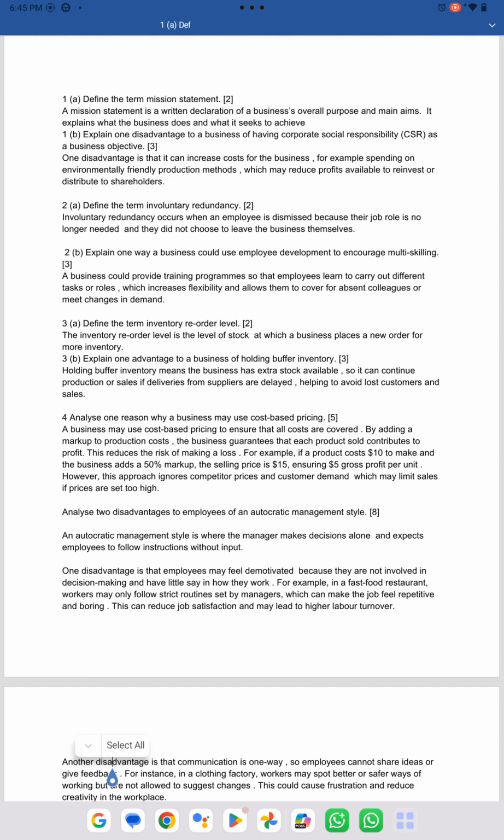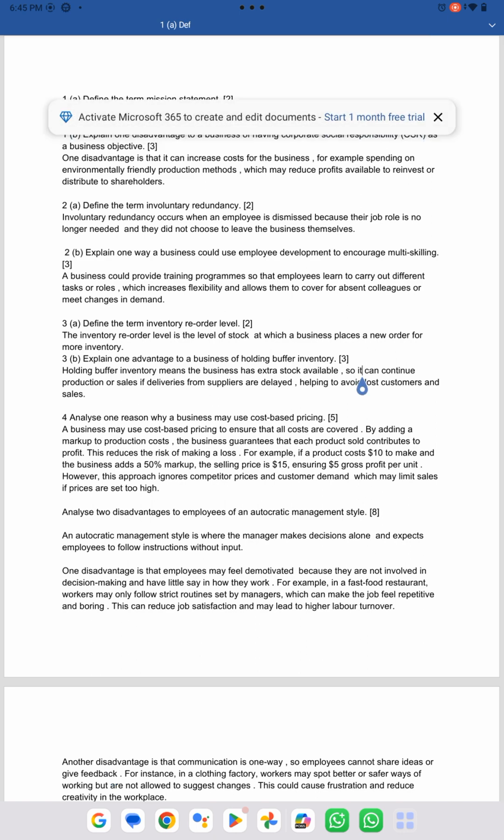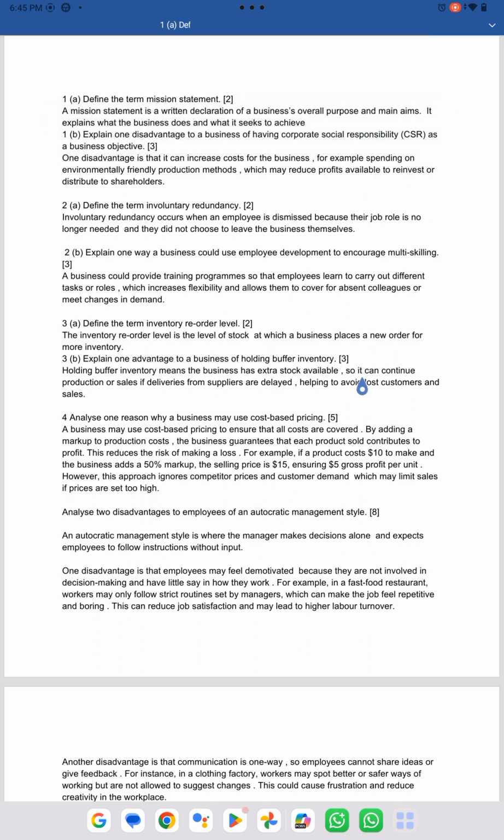Okay. So first of all, as you can see, students, we have the very first question. My first question is: define the term mission statement. Since it is a two-mark question, you just need to write a precise definition. A mission statement is a written declaration of a business's overall purpose and main aims. It explains what the business does and what it seeks to achieve. So everything is basically in the mission statement.